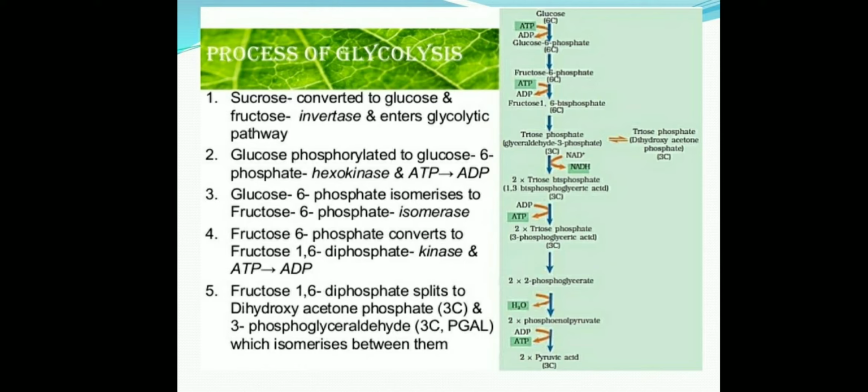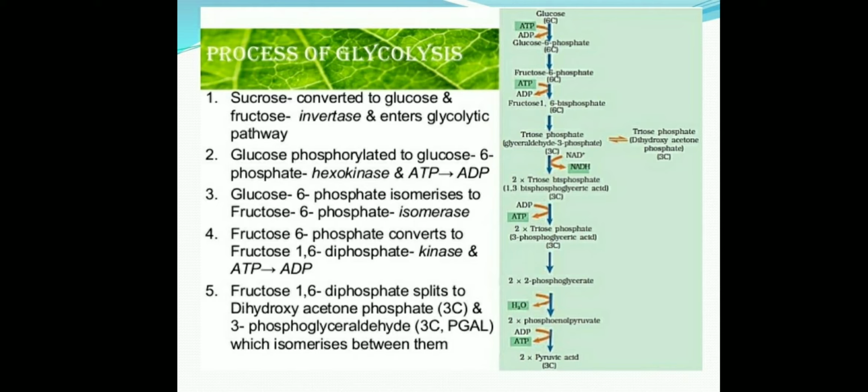What is the source of glucose? The source of glucose is sucrose, and this glucose enters the cytoplasm, because glycolysis occurs in the cytoplasm. Now what happens when glucose enters the glycolytic pathway, in the cytoplasm?